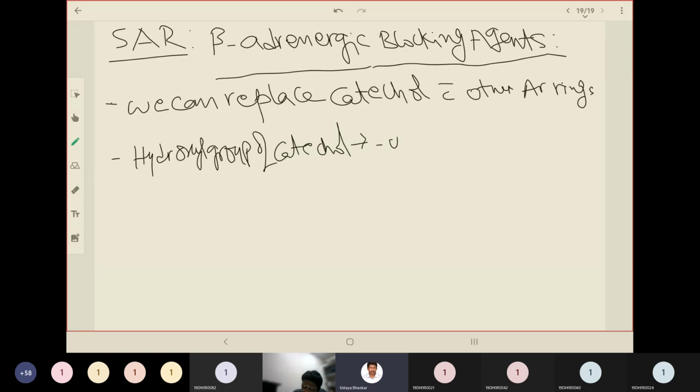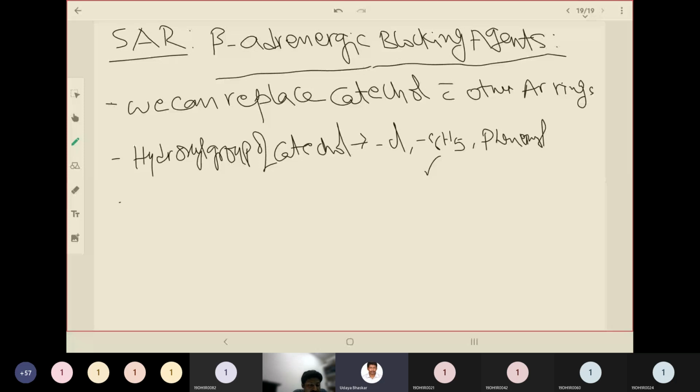Okay, a phenyl ring, that means C6H5, phenyl ethyl, or any kind of ring system will not have any effect on the blocking activity. That means blocking activity can be ensured.